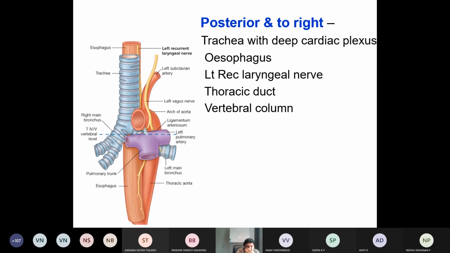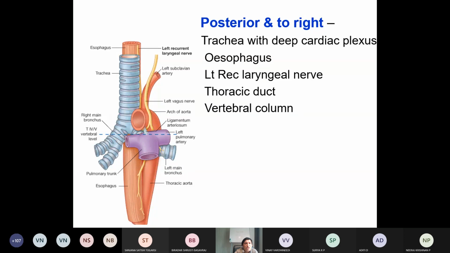Now posterior and to the right of the aorta, what are the structures here? Important is the trachea, with the deep cardiac plexus. This is the arch of aorta. Then next is the esophagus.